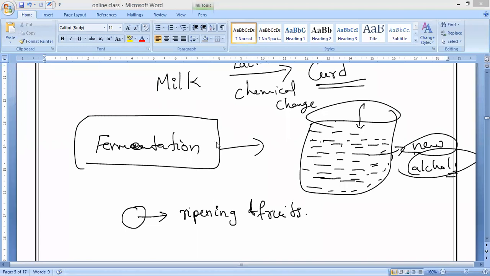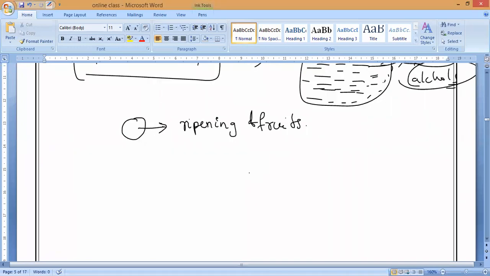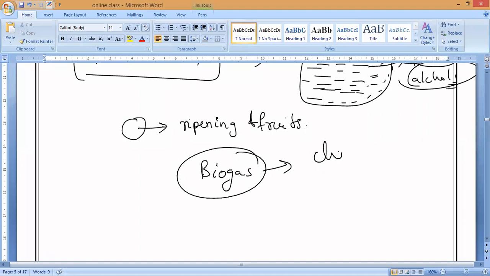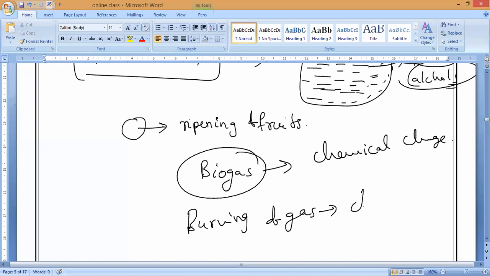Next, suppose you see biogas production. By using cow dung, we are producing biogas. So is biogas production a chemical change or a physical change? It is a chemical change. Now, burning of gas in our home. Do you have a kitchen? Burning of gas, LPG, is a chemical change. Understand?